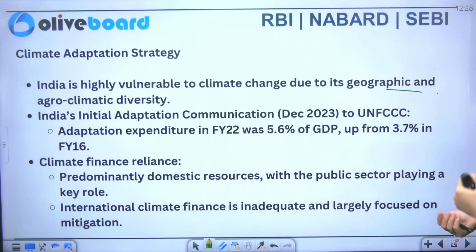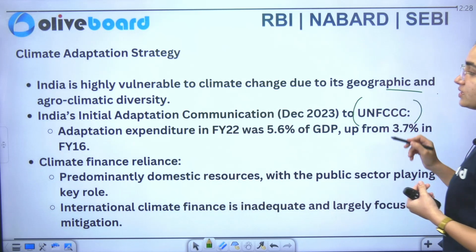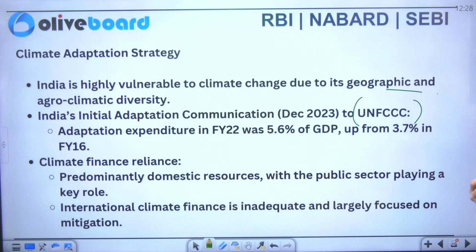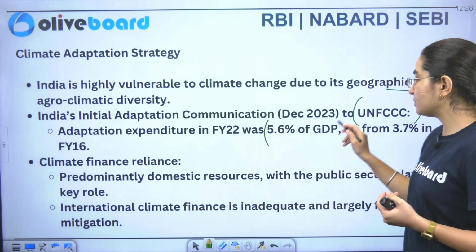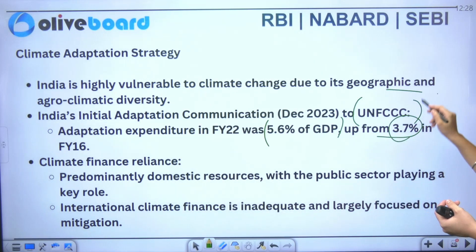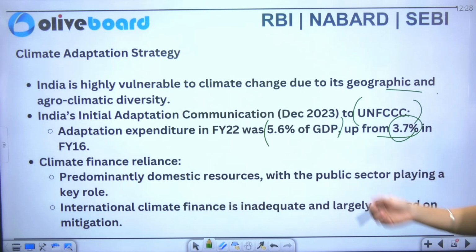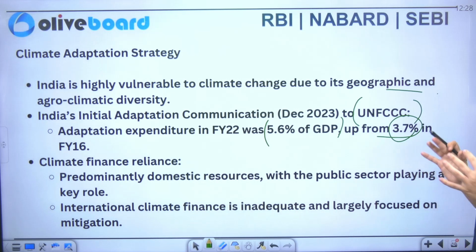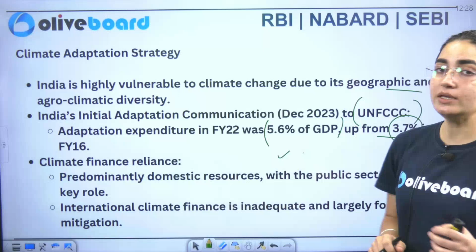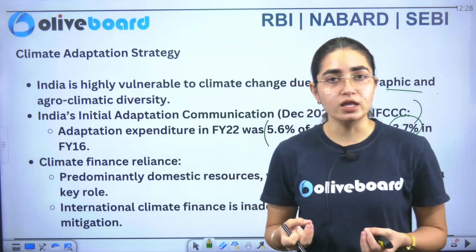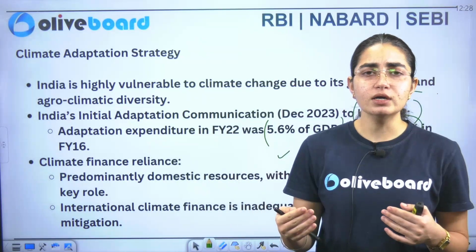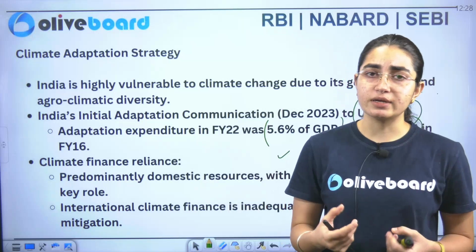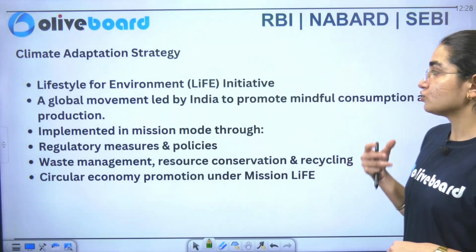But specifically talking about India's initial adaptation communication to UNFCCC, it says that adaptation expenditure in 2022 was 5.6% of GDP, up from 3.7% of GDP in the financial year 2016. So this is what we have just discussed. Now we have climate finance reliance also. Predominantly we have heavy reliance on domestic sources only. If I talk about international help, we are somewhere lacking here. But after the COP29 meeting, we are expecting that funding through international channels should also increase.